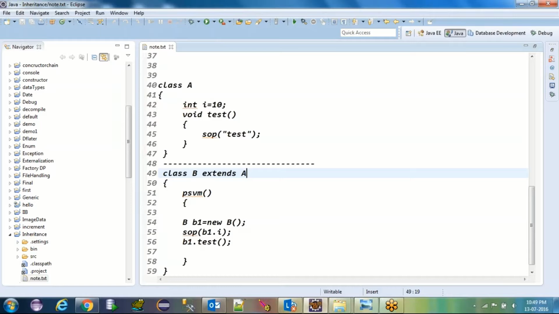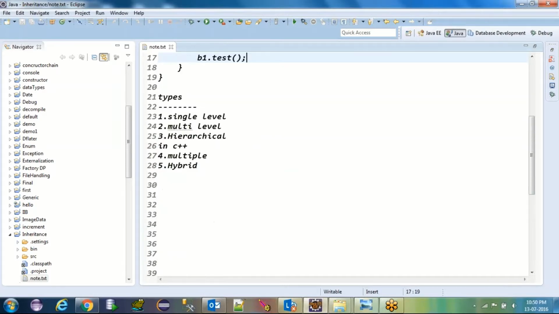So how are we defining inheritance? Accessing the properties of one class into another class is known as inheritance. Even though we don't have i and test method inside my B class, with the help of B class object, we are successfully able to read the members of A class. Got it? So extends is the keyword you have to remember. With the help of extends keyword only you can do that.